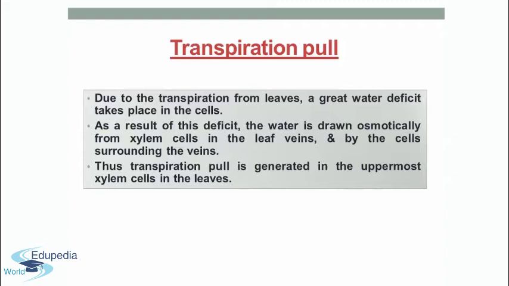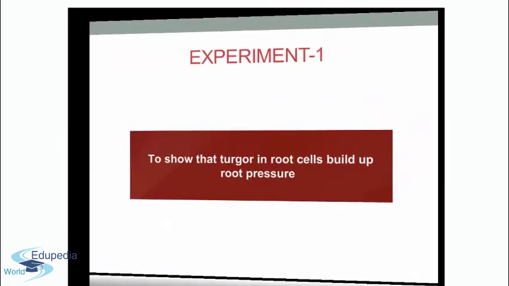Now we have discussed how, after water and minerals are absorbed by the root hairs, they reach the top of the trees, the crown. This is ascent of sap. These were all the forces responsible for ascent of sap. Ascent of sap is the upward movement of water and minerals from the root to the crown.